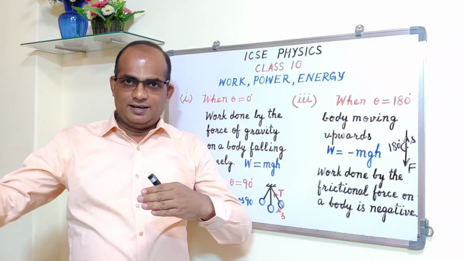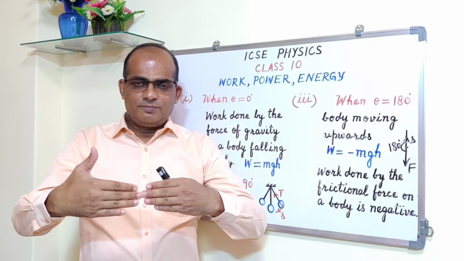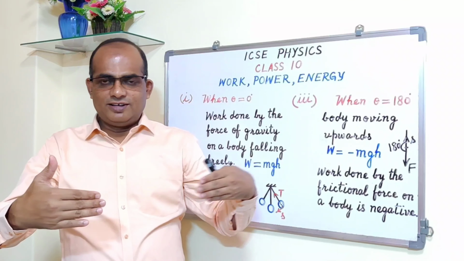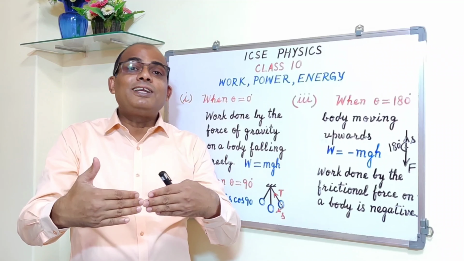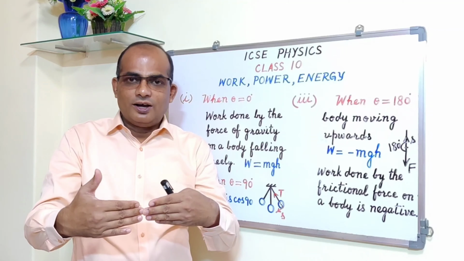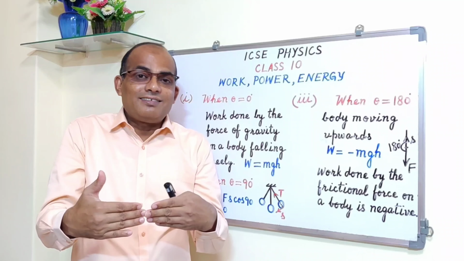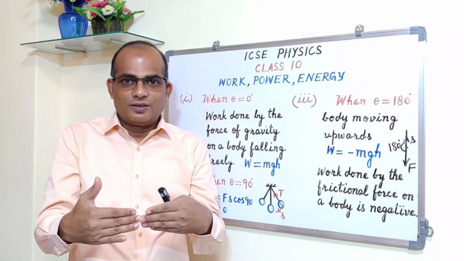The force is applied in the opposite direction and the body is moving in this direction. And after a displacement S, the body stops. So in that case, the work done by the force is negative.